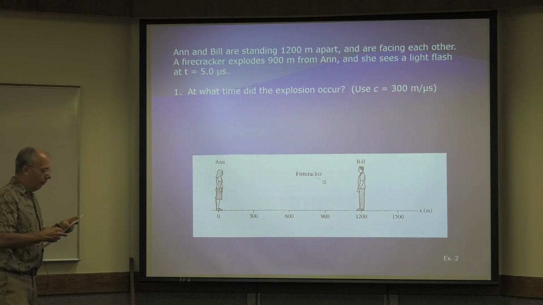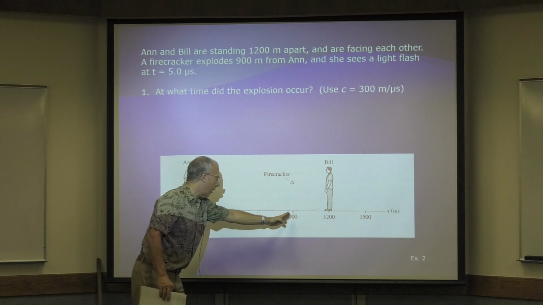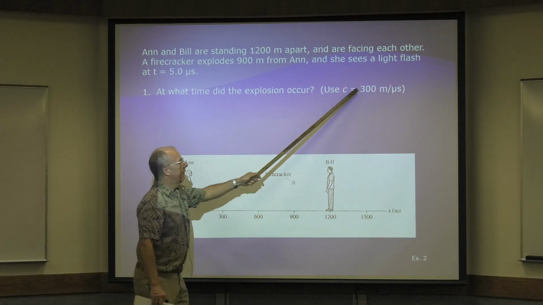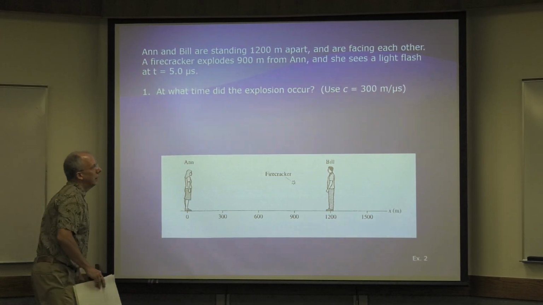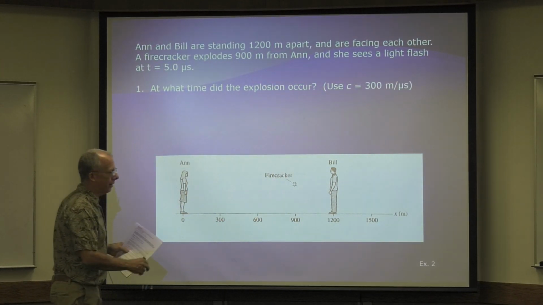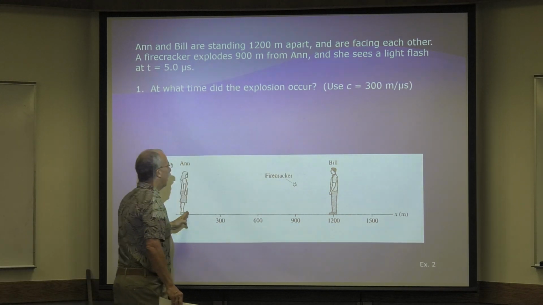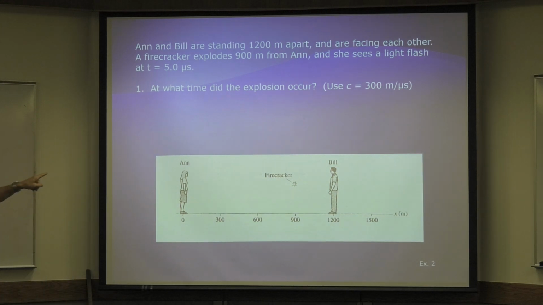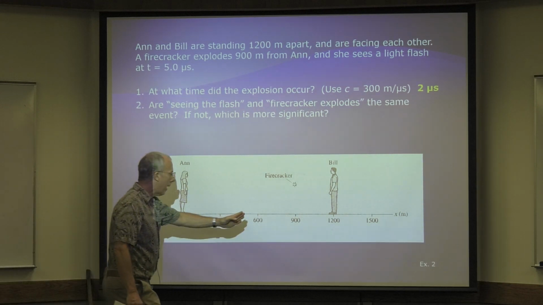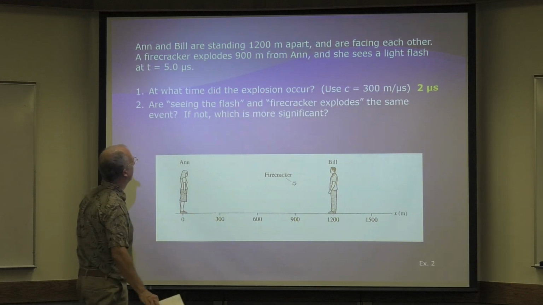All right. Well, let's see. How long does the light take to travel 900 meters? Well, according to this, 900 meters, and it goes 300 meters per microsecond, so 3 microseconds. Okay, so it takes 3 microseconds to travel from here to here. Now she said she saw it at 5 microseconds, so when did it actually occur? At 2 microseconds, all right? It took 3 microseconds to go this far. She said it occurred at 5, so 5 minus 3 is 2.